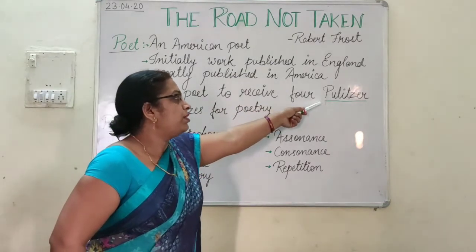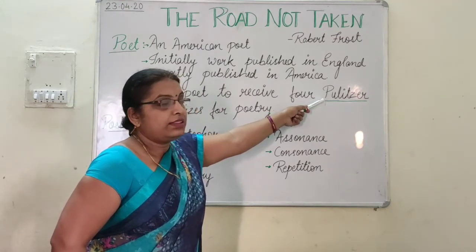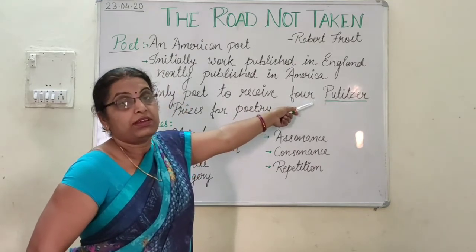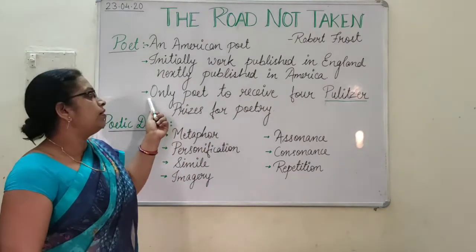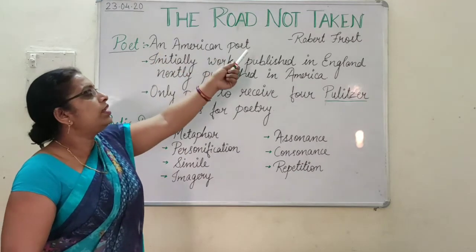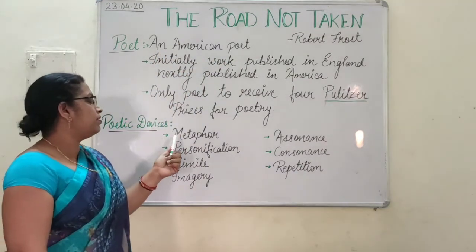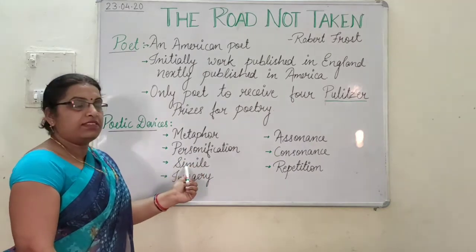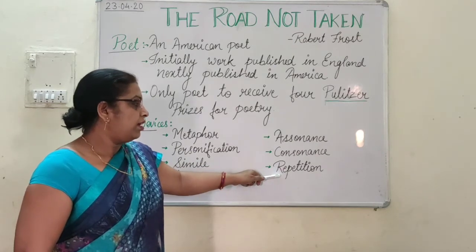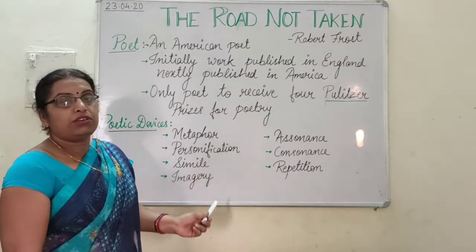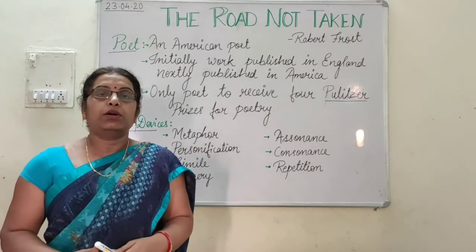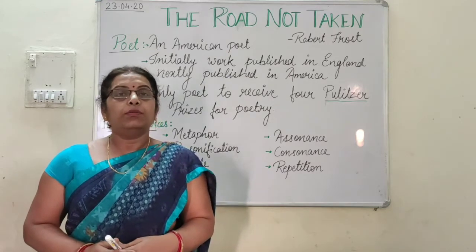Now, you should know what the Pulitzer Prize is. Actually, this prize was awarded in America for the best literary work, and he has received 4 Pulitzer Prizes. Now, the poem The Road Not Taken uses poetic devices such as metaphor, personification, simile, imagery, assonance, consonance, and repetition. There are so many poetic devices used in the poem, and this poem has a very different meaning. It is a metaphorical poem. So let's start our poem.